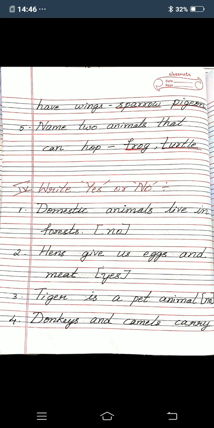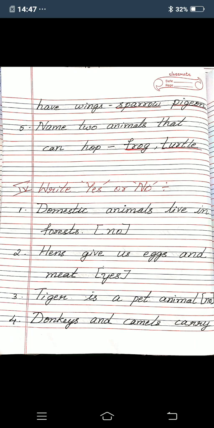Okay, children. Now next main, write yes or no. First one, domestic animals live in forest. Which animals live in forest, children? Wild animals. Here they have given domestic animals will live in forest, so that is wrong. In the bracket you write NO. Second one, hens give us eggs and meat. Hen will give eggs and meat, children, so you write in the bracket yes.